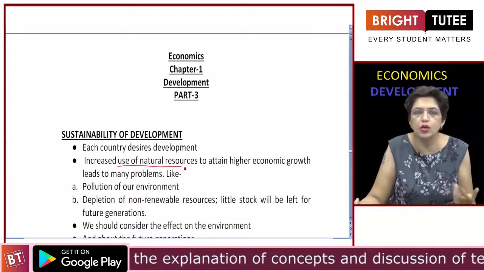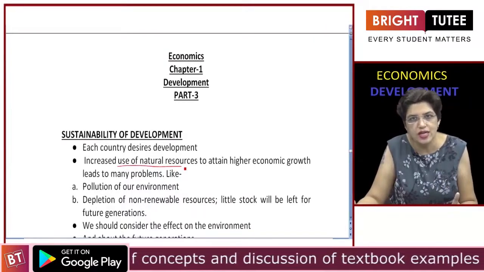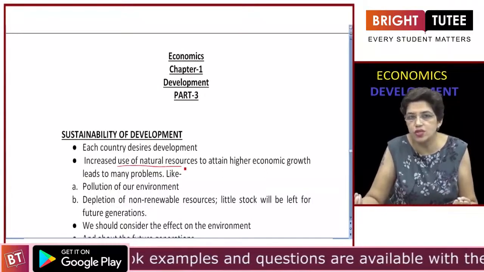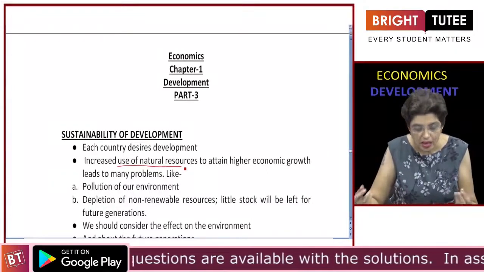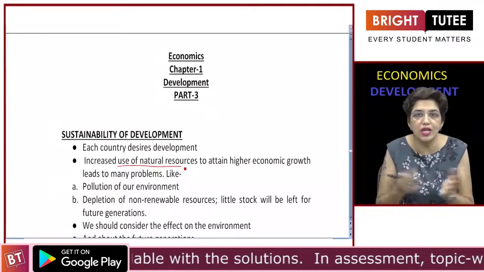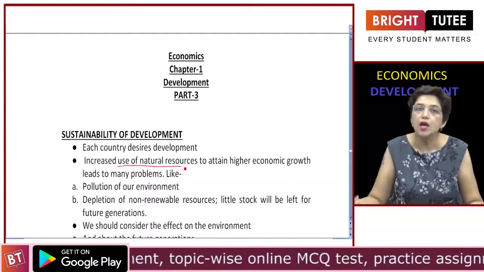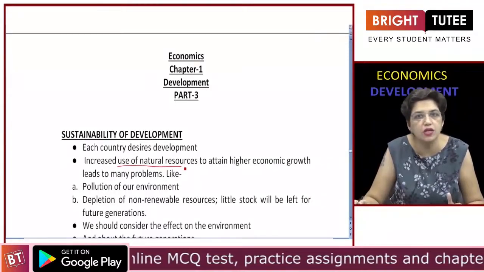We need petrol or coal to run industries and also to run vehicles. So for development, natural resources act as raw material. So if the countries are competing with each other and trying to increase their level of development, more of the natural resources are being used.